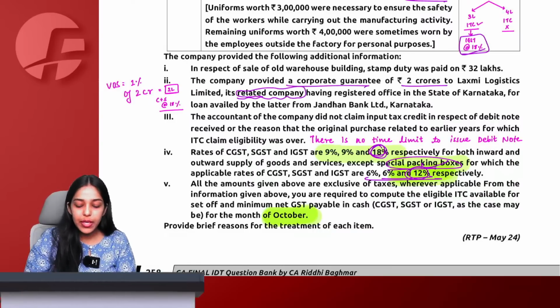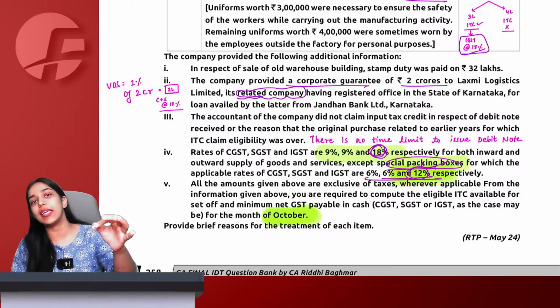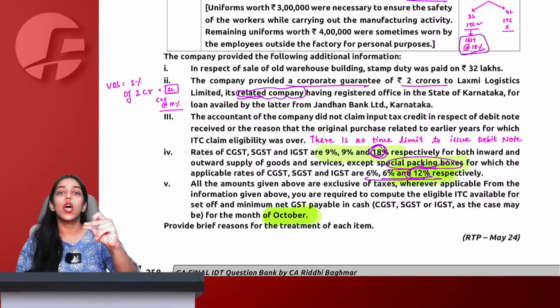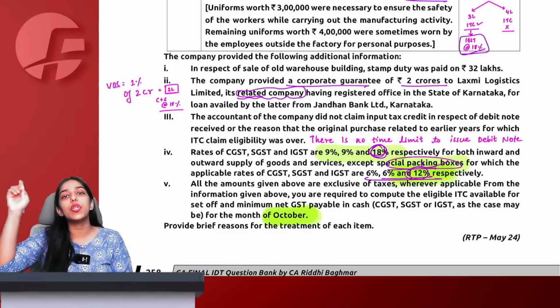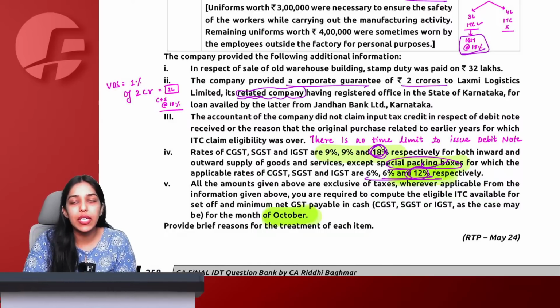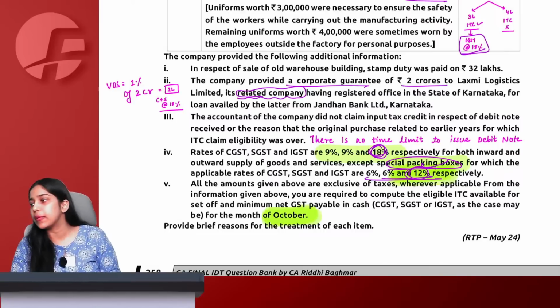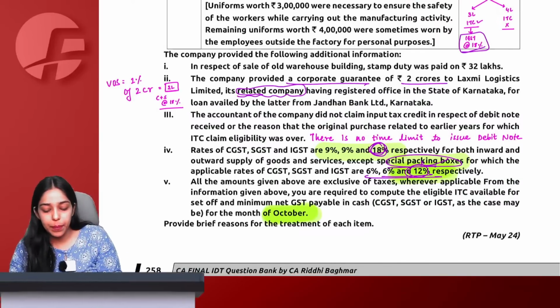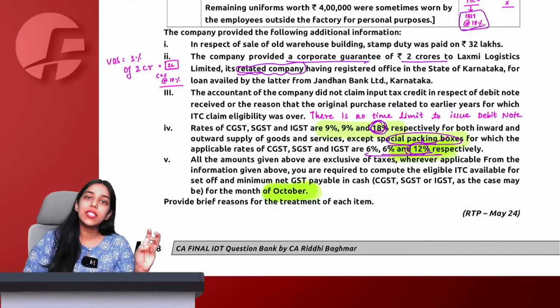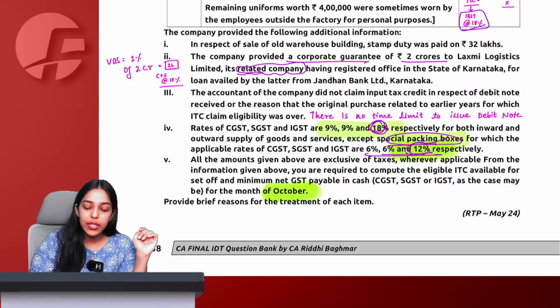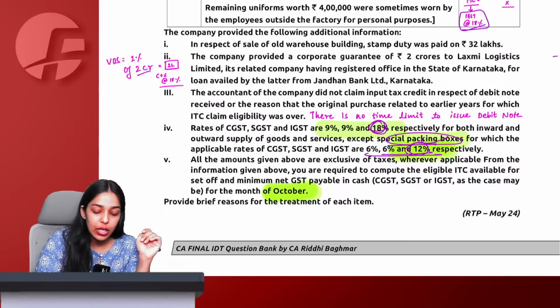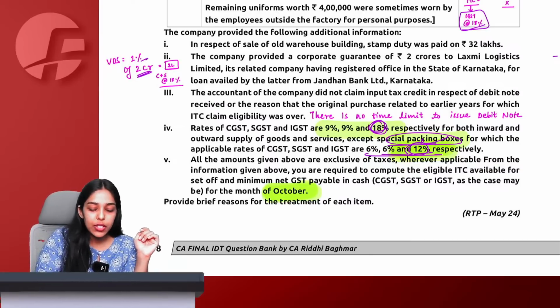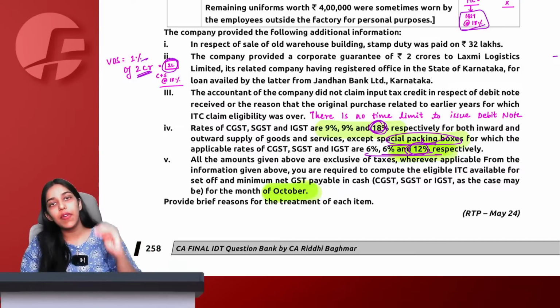Now tell me, if you are providing corporate guarantee to your related company, Rule 28 Sub Rule 2. We have already studied that corporate guarantee to related company will be simply actual consideration or 1% of the guarantee amount, whichever is higher. Because actual consideration is not given in the question, we will take 1% of the guarantee amount. Guarantee amount is 2 crore, 1% of it comes as 2 lakh. 2 lakh becomes the value of supply.